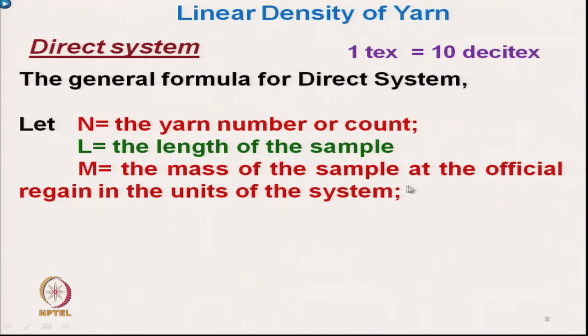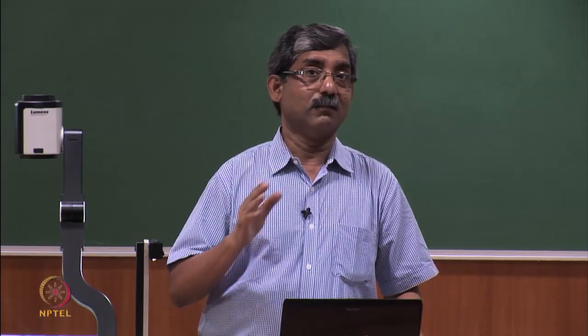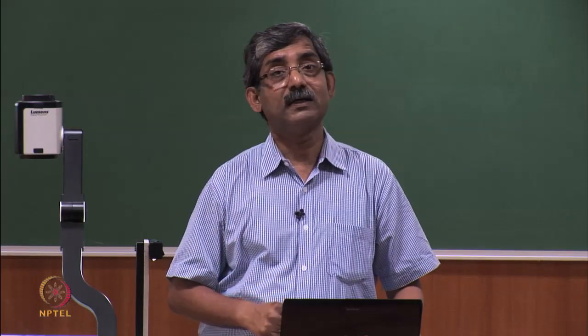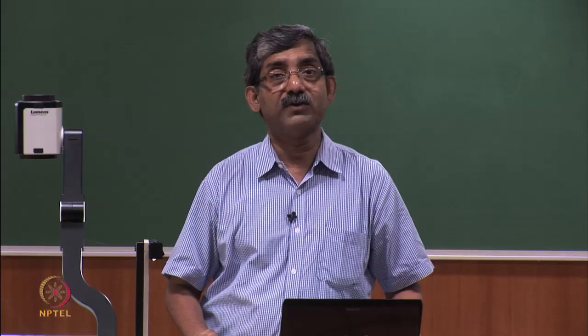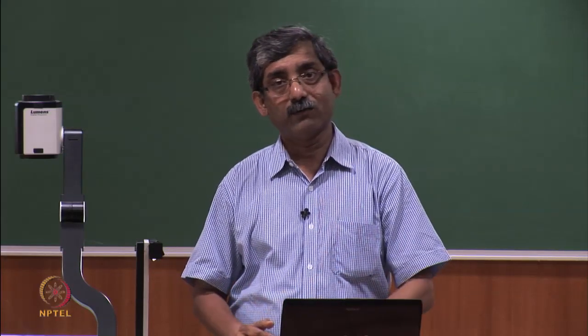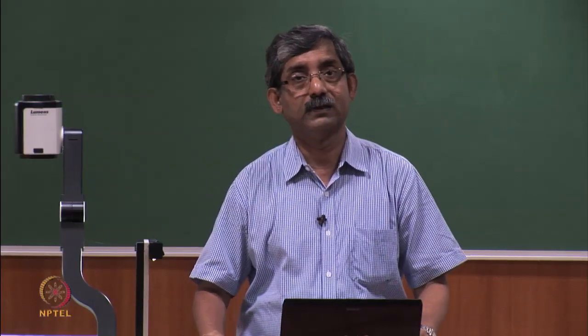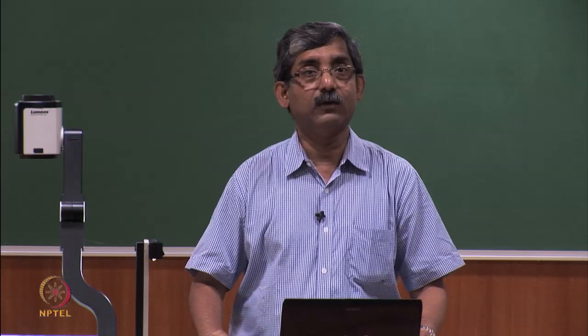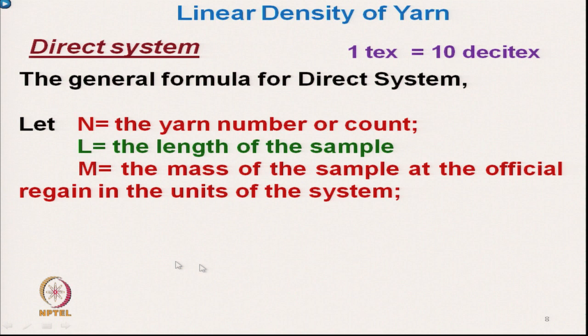The moisture regain has to be correct, otherwise there will be a difference in yarn number. That is why, to get the official regain, we have to condition the material for say 24 hours before we measure the count, allowing the yarn to settle to that regain.